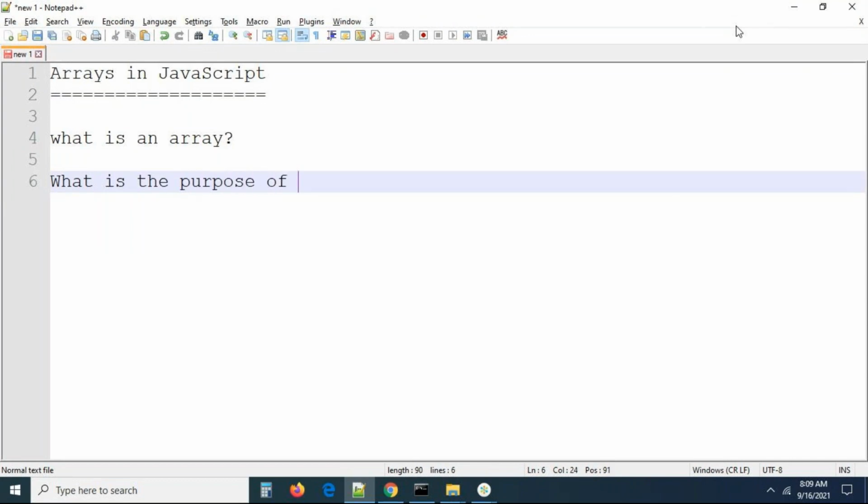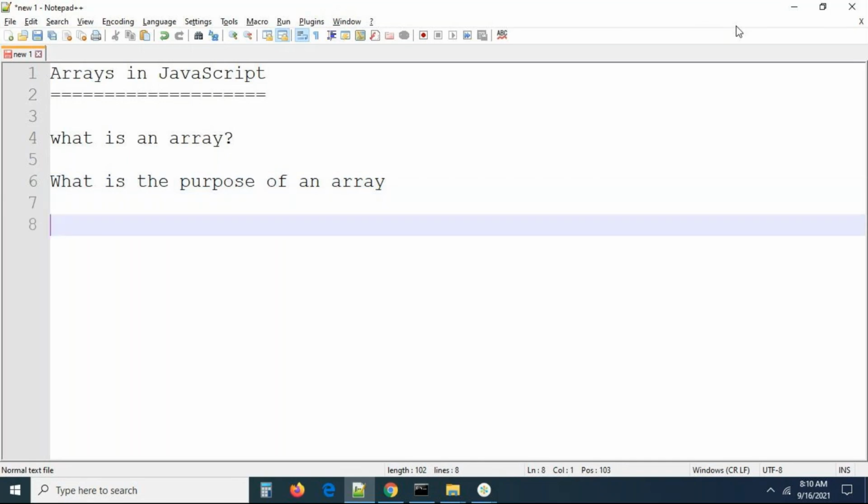What is the purpose of an array? Why should I create an array? What can an array do? If an array is not there, can't we do our JavaScript work? Definitely we can, but what is the advantage of an array? Arrays always make our job easier. Arrays will reduce the number of lines of code. We don't want to hard code it. And one more thing, remember,